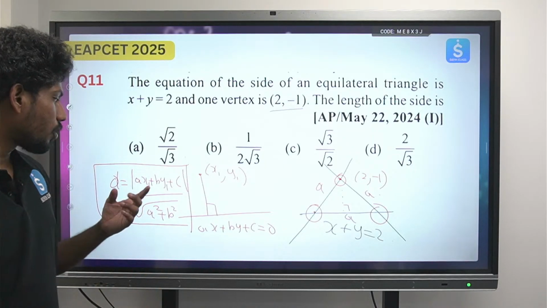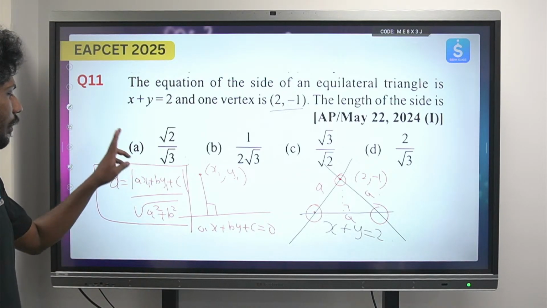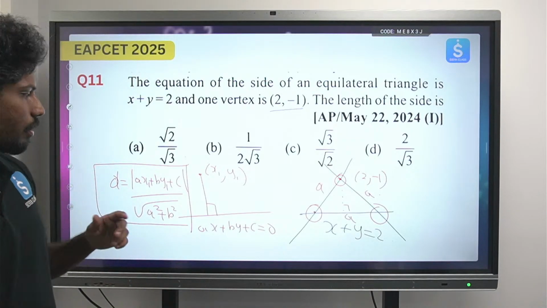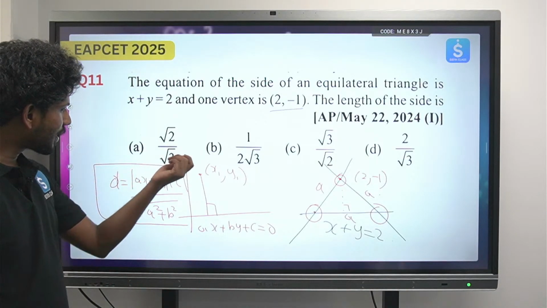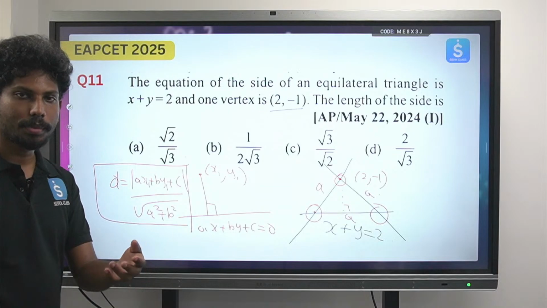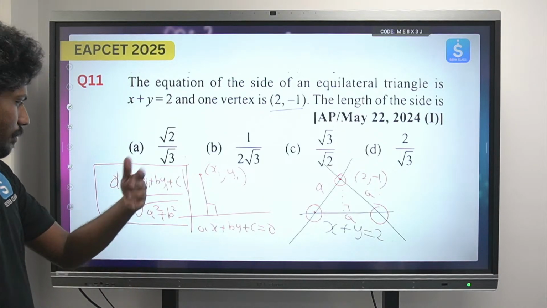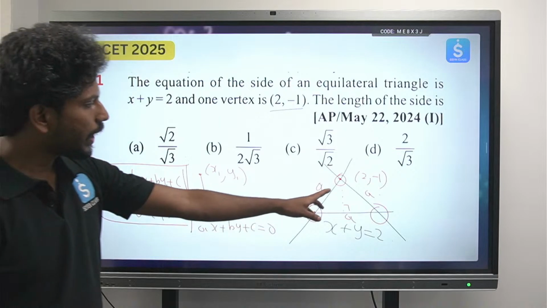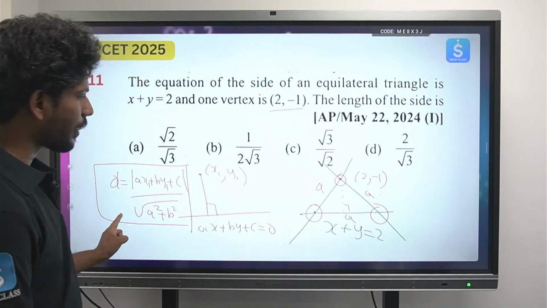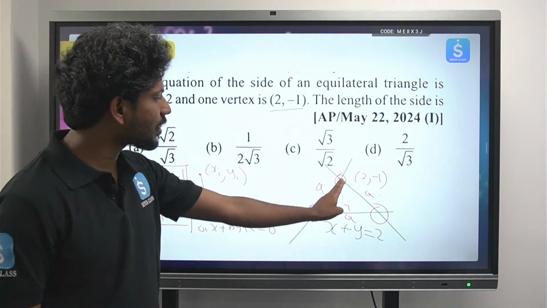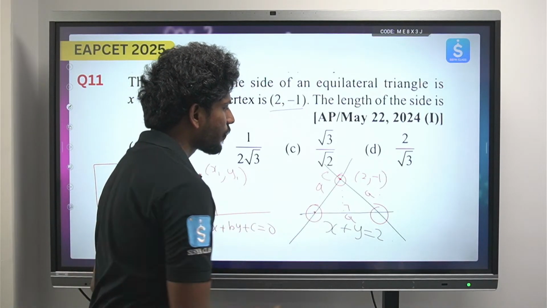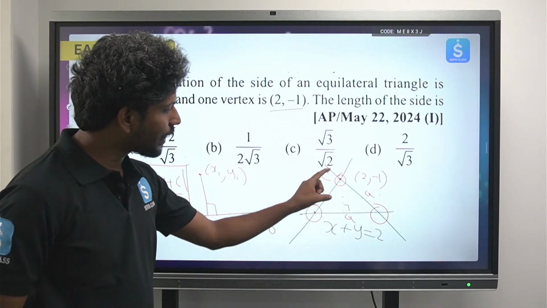Tomorrow morning we will completely confine our topic to the distance between two parallel lines, that is mod of c2 minus c1 by under root of a square plus b square. If this is a distance from a point, we will be learning about foot of the perpendicular, image, that is mirror image, so many things. So that is the topic. Here, using this formula, tell me what is the distance from this point. Let's say this point to be some C. From C to this line, what is the distance?